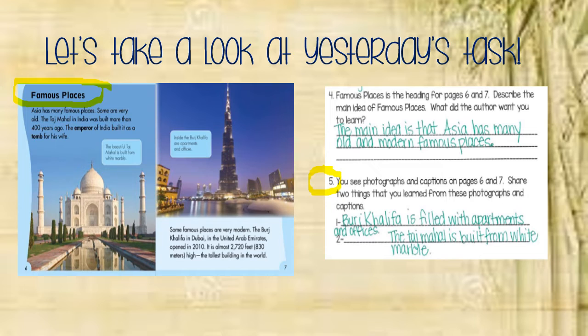You see photographs and captions on pages 6 and 7. I'm circling the captions right now in yellow. Share 2 things that you learned from these photographs and captions. I learned for number 1 that Burj Khalifa is filled with apartments and offices. And for number 2, I learned that the Taj Mahal is built from white marble.